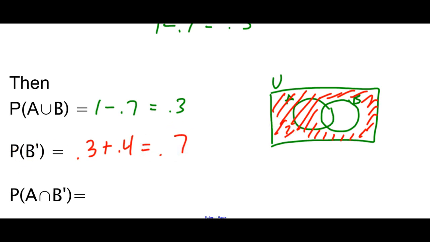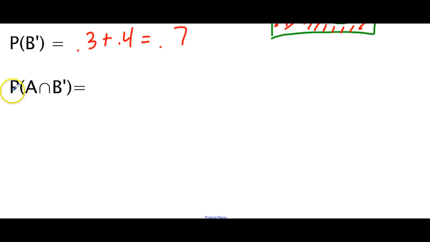All right. What is the probability of A and B complement happening? So again, let's draw our diagram. This is what we need.